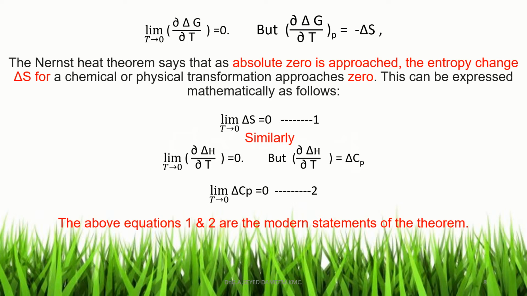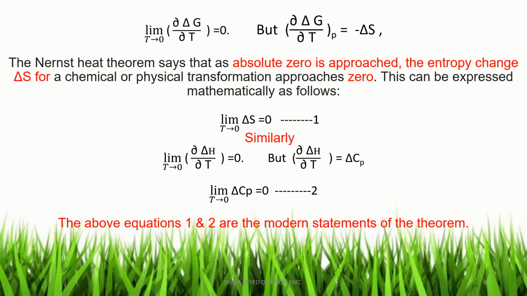Nernst heat theorem says that as absolute zero is approached, the entropy change ΔS for a chemical or physical transformation approaches zero. This can be expressed mathematically as limit T tends to zero, ΔS is equal to zero. That is, on substituting the second one in the first one, first equation, limit T tends to zero, ∂ΔG/∂T is equal to zero. Now ∂ΔG/∂T is equal to ΔS. So the equation becomes limit T tends to 0, ΔS is equal to 0. This equation is one of the Nernst heat theorem.